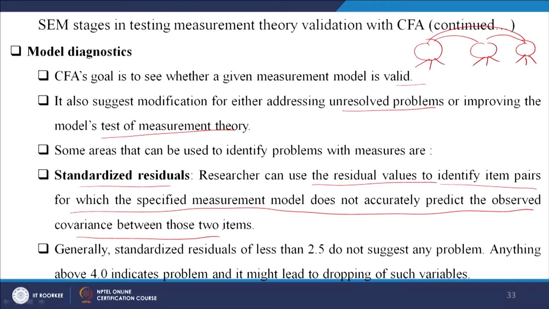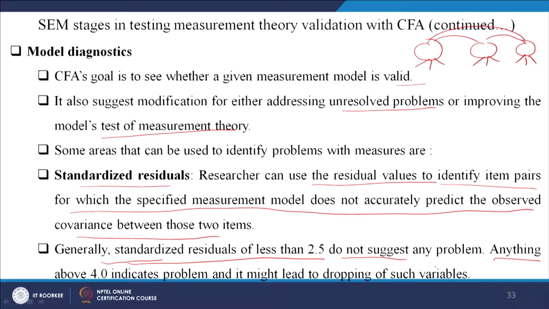Generally, standardized residuals of less than 2.5 do not suggest any problem, but anything above 2.5, and specifically above 4, indicates a serious problem and might lead to dropping of such variables.